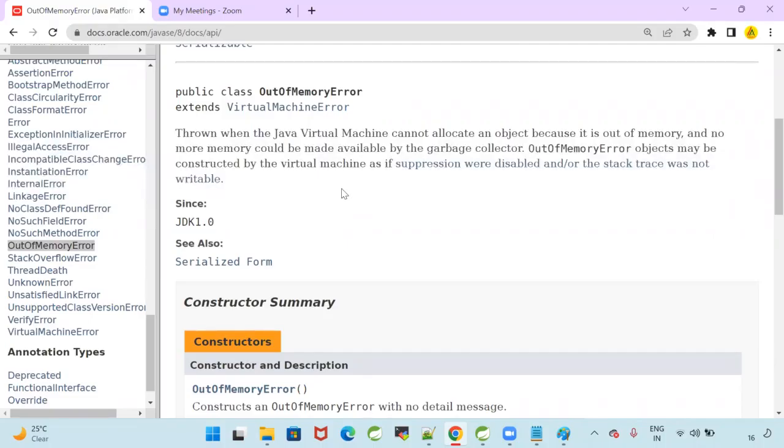What do you understand from this? What is the meaning of out of memory error? When will we get the out of memory error?